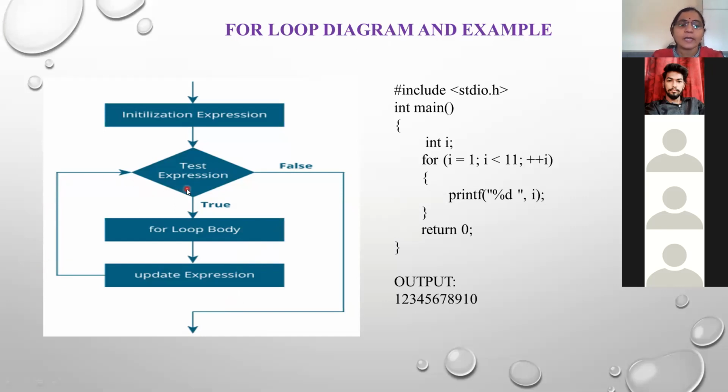It checks, and if it is true, then it again enters the loop, updates the expression, and goes on. So likewise the statements are repeatedly executed till the condition becomes false. Once the condition becomes false, it is out of the loop. Clear?